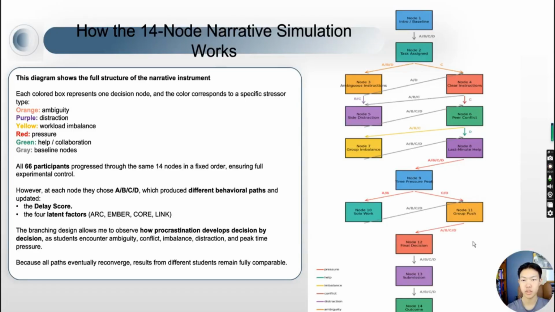This simulation uses a standardized 14-node branching academic scenario. It generates comparable, decision-level behavioral data under controlled academic stress. This allows us to examine how procrastination trajectories diverge and which factors drive delay development.